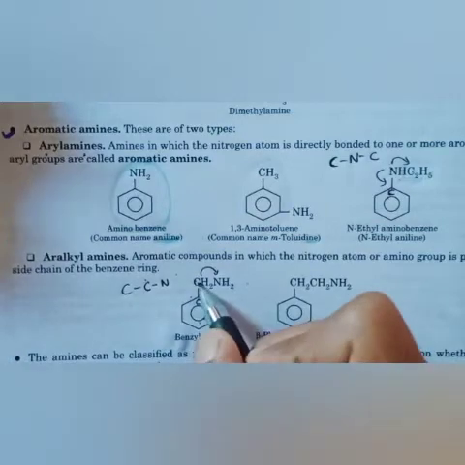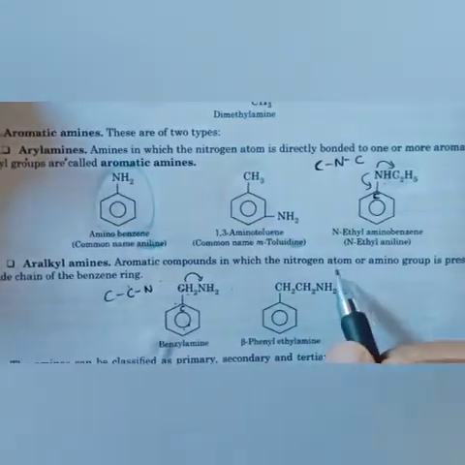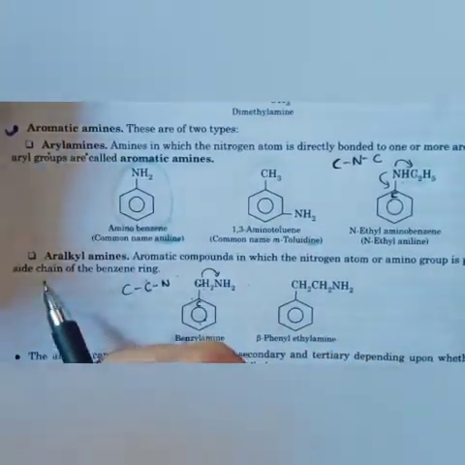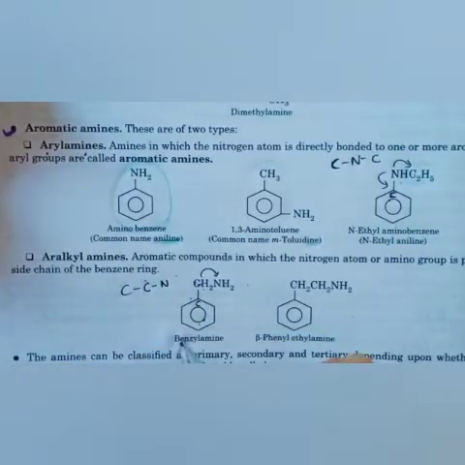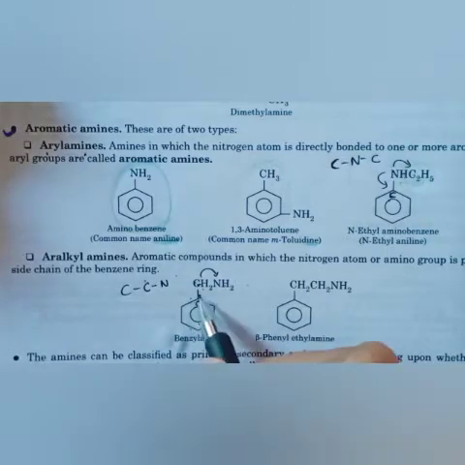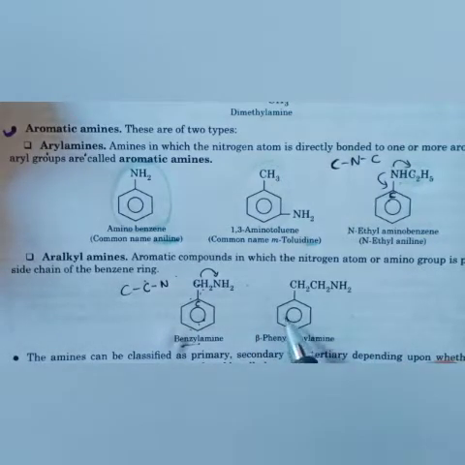Aryl alkyl: an aromatic compound where the amino group is present on the side chain of the benzene ring. So it is called benzyl amine. Benzene alkyl, benzyl amine.